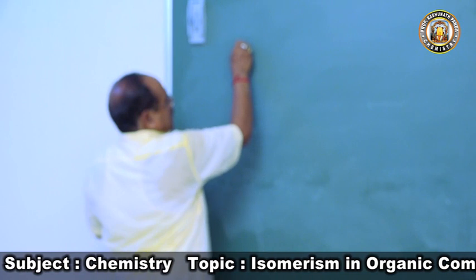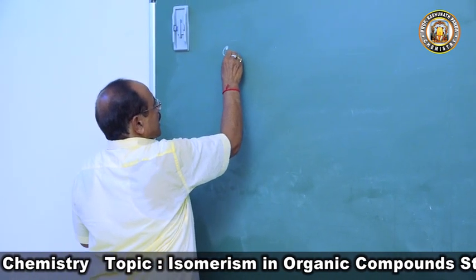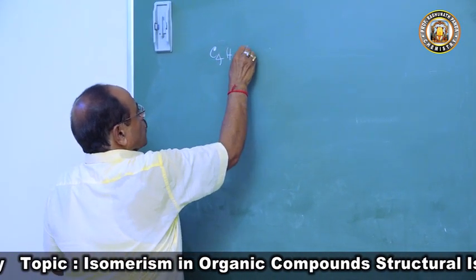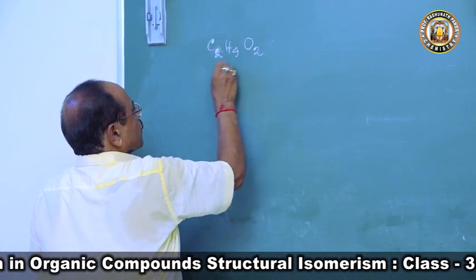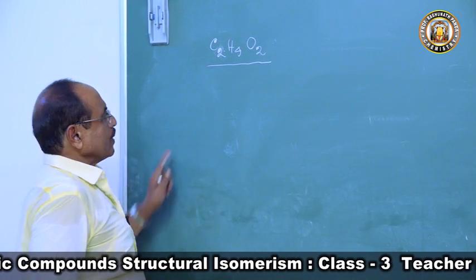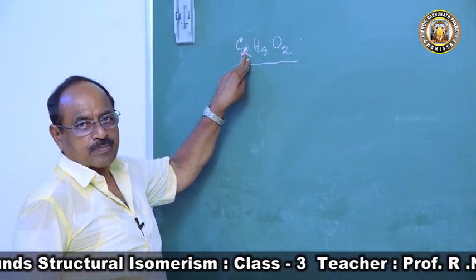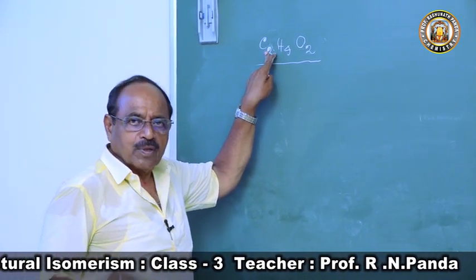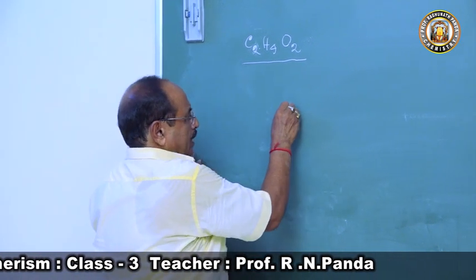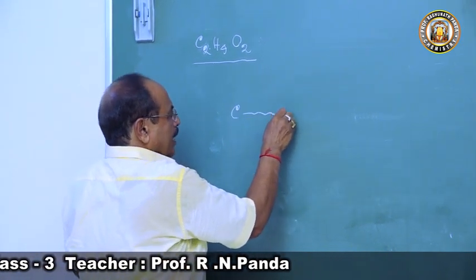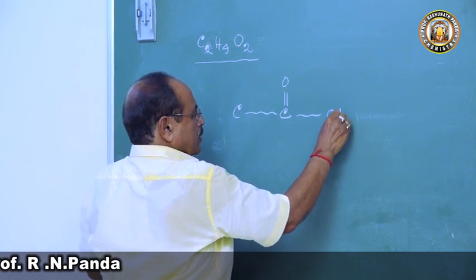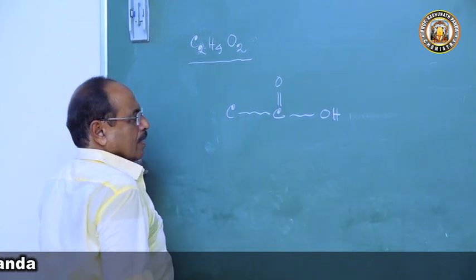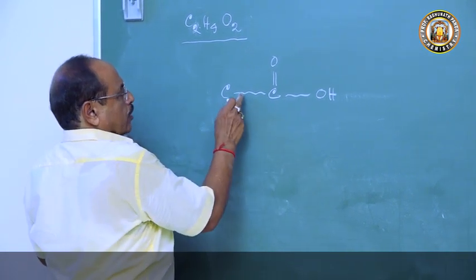Let's take the example of C2H4O2. C2H4O2. How many carbon atoms are here? 2 carbon atoms. So let us write first the carboxylic acid. We can write the 2 carbon atoms like this and make 1 carbon atom carboxylic acid. So we got this. So now what is this formula?